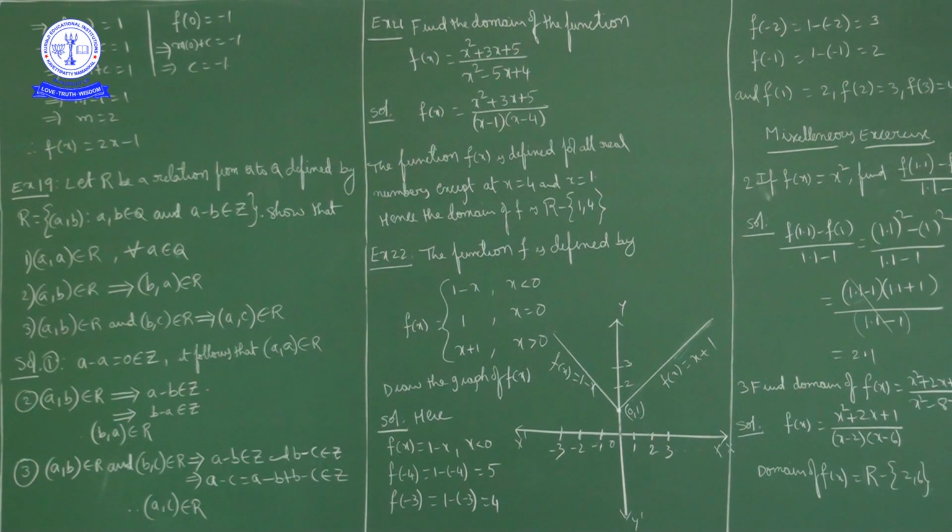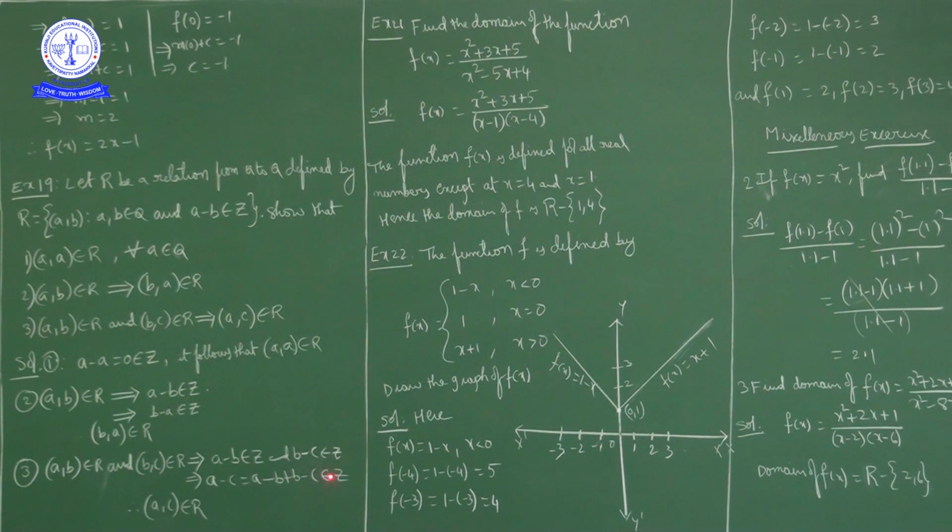Next, the ordered pair (a, b) belongs to R and the ordered pair (b, c) belongs to R. That implies the ordered pair (a, c) belongs to R. That is what we have to prove. Now (a, b) belongs to R means a minus b is an integer, so a minus b belongs to Z. (b, c) belongs to R means b minus c belongs to Z. Now a minus b is an integer, b minus c is an integer, then their sum is also an integer.